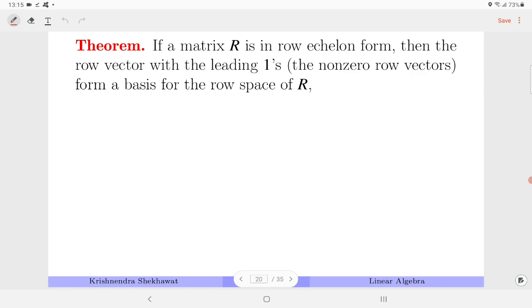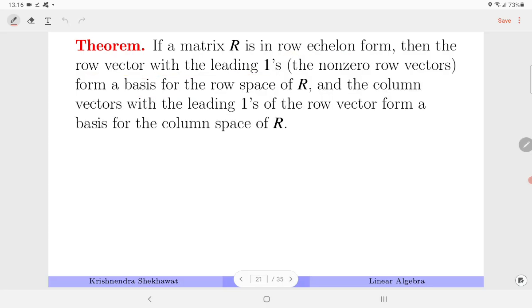If a matrix R is in row echelon form, then the row vectors with the leading ones form a basis for the row space of R, and the column vectors with the leading ones form a basis for the column space of R. We have just discussed this: if we consider the row space or the column space, we are looking for the LI subset, and since the columns with pivot entries or the rows with pivot entries are LI, they form the basis for the row space and column space correspondingly.